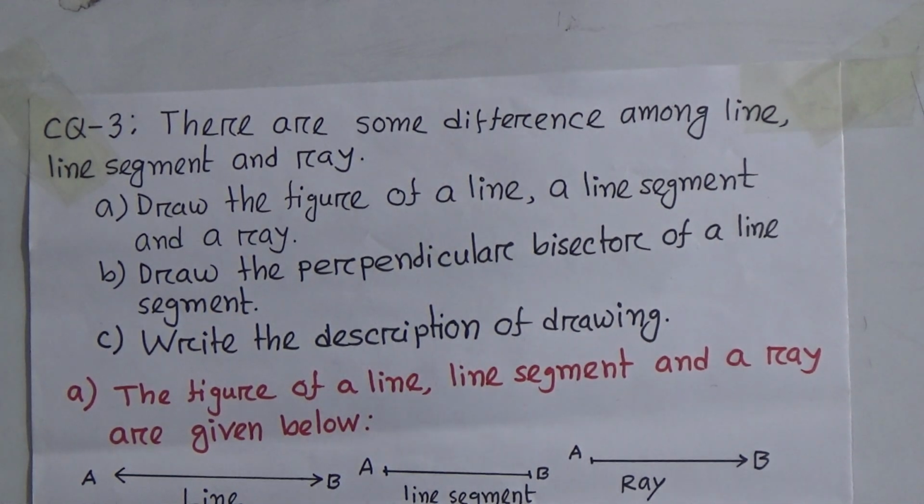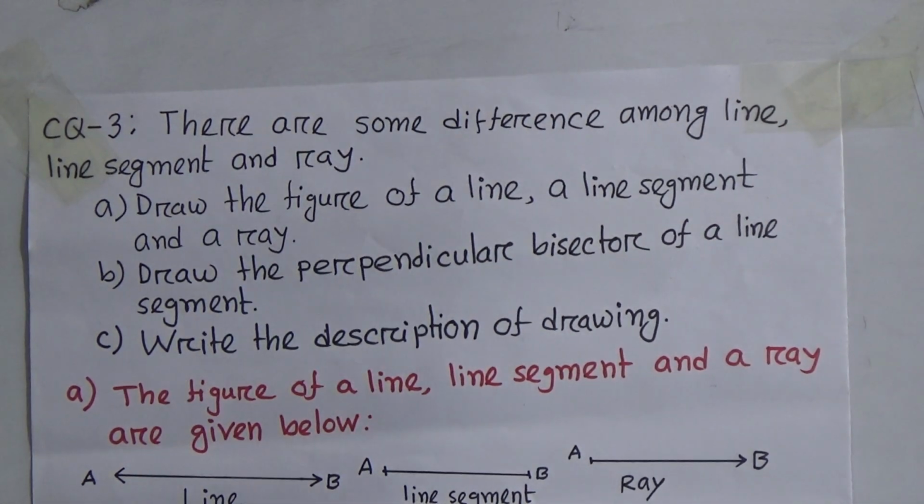Student, you know from the previous class about line segment and ray. Look, the figures of a line segment and a ray are given below. You see AB, this is the line, and it has no ending points.